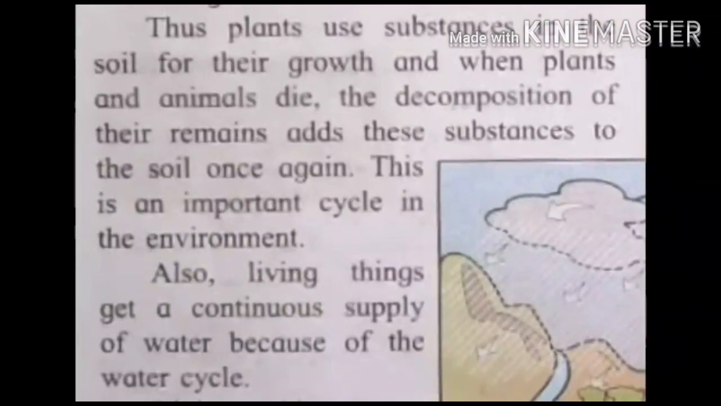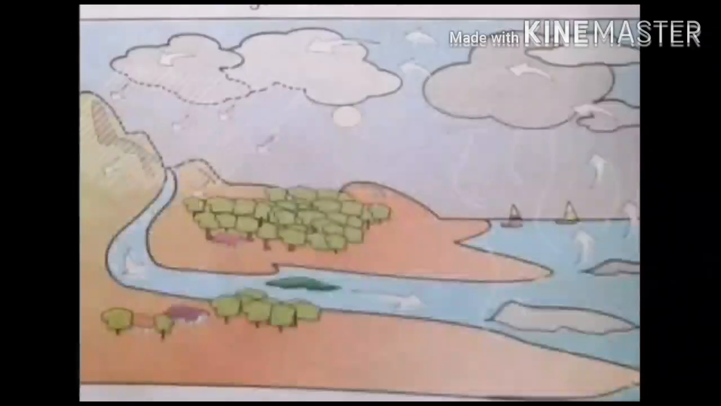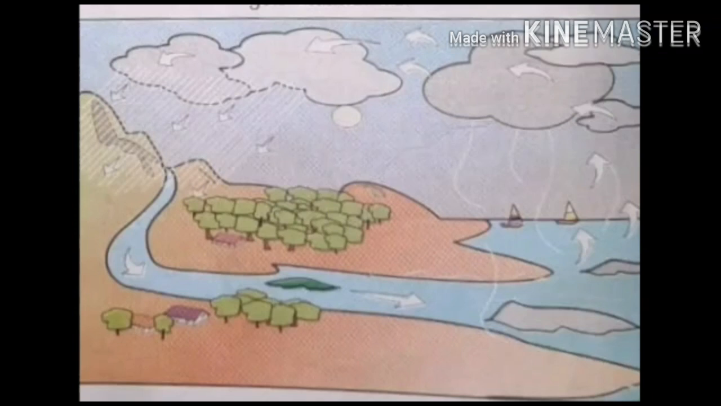Also, living things get a continuous supply of water because of the water cycle. Here another part comes: the water cycle. These living things get a continuous supply of water, right? We get water again and again. Why? Because of this supply of water and the water cycle.